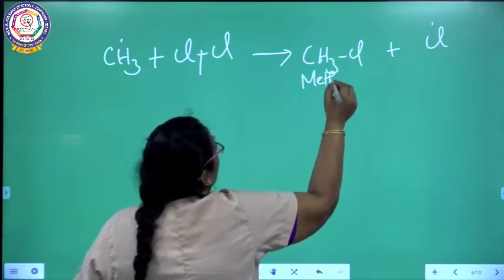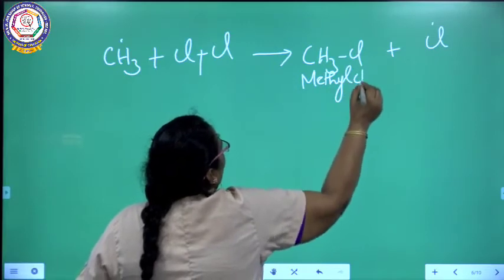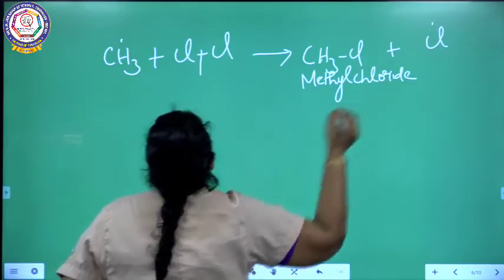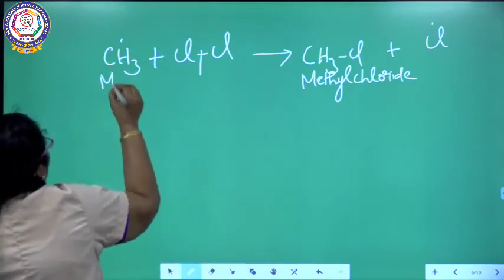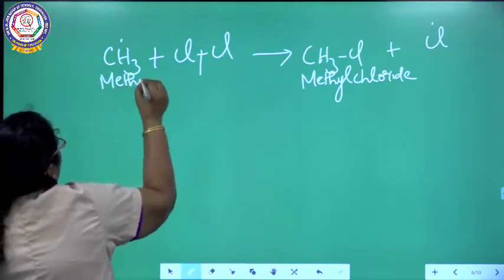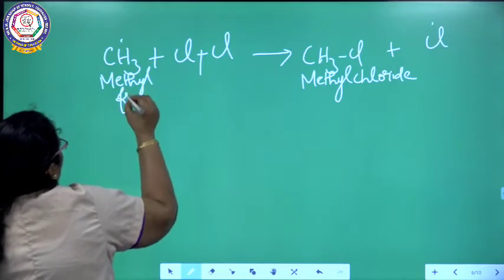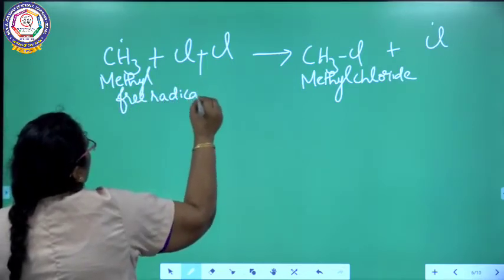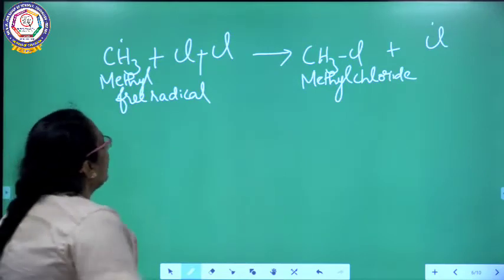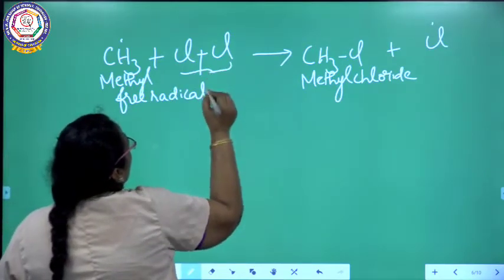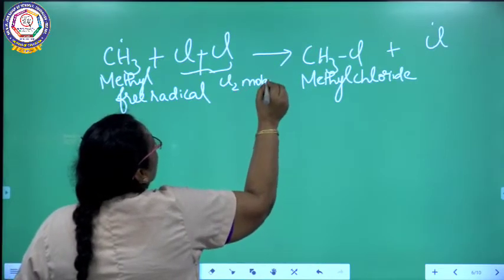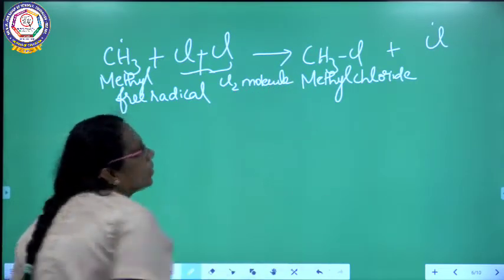This is the step. Under chain propagation, we are going to see step by step. So here this is methyl free radical. The methyl free radical reacts with one more molecule of chlorine. So what is happening here?